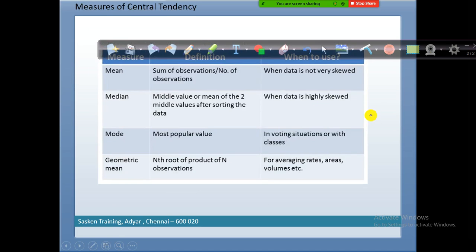Fine. And to summarize, what is mean, median, mode? Geometric mean is not required, let us ignore this. When the data is not heavily skewed, you can use mean. If the data is highly skewed, use median. In the case of voting situations or with classes, you can use mode. And also in case of data imputation, if any missing values are there in your gender column or any other categorical variable, we can use mode to replace the missing values.